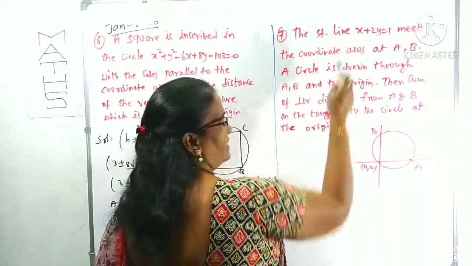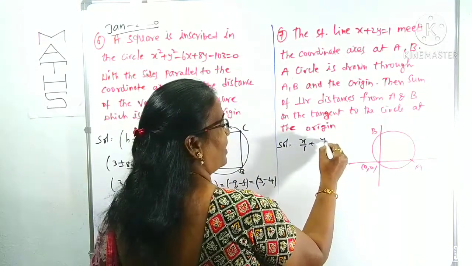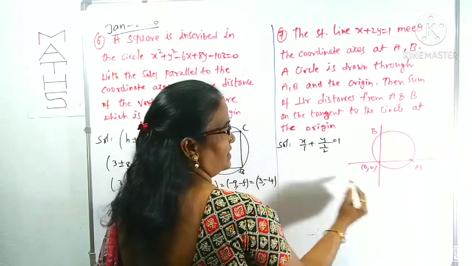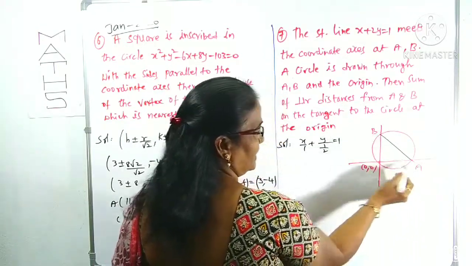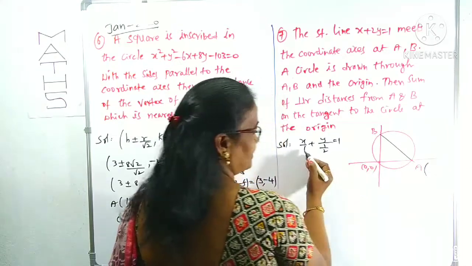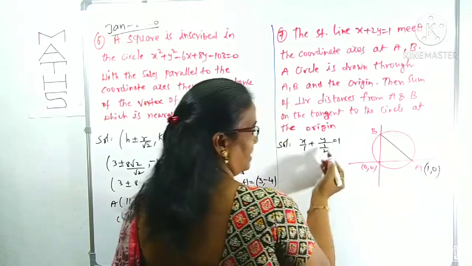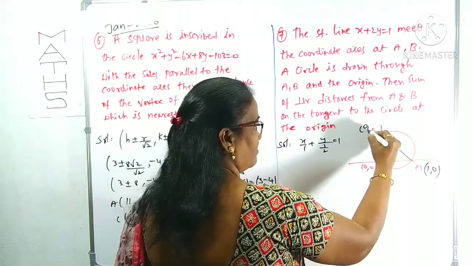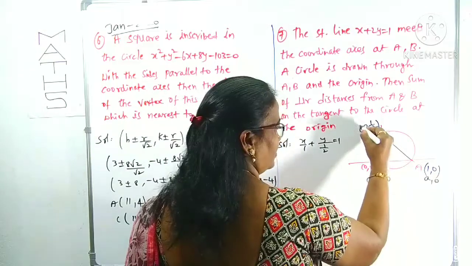So this one you can write in the form of x by 1 plus y by 1 by 2 is equal to 1. Now coordinates of A, this is line AB. Coordinates of A are x coordinate, x intercept is 1, which is on x axis, y 0. B coordinates are 0 comma 1 by 2. We can think this is A comma 0, this is 0 comma B.